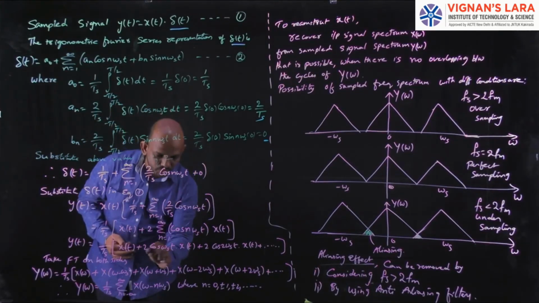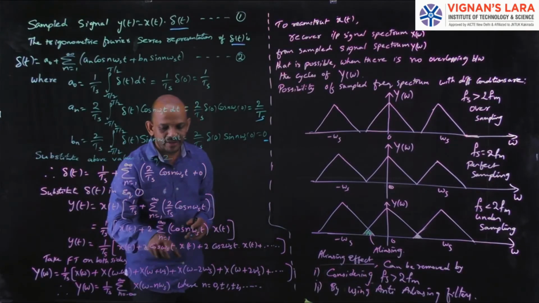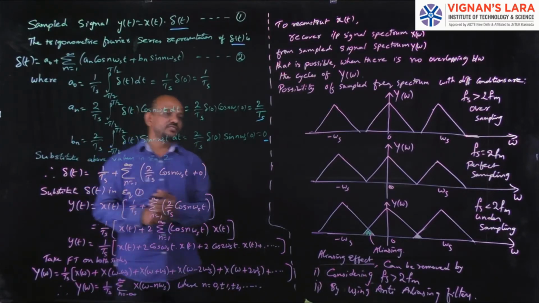See here, 2 cos omega s t into x of t. For cos omega s t you can write it like this.